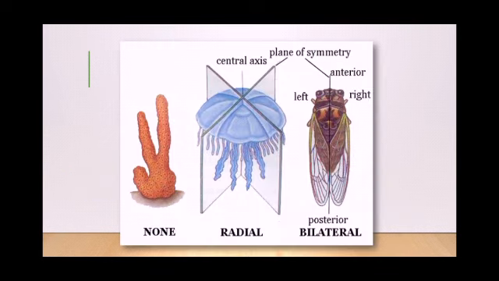So, this is a picture depicting how symmetry is used to classify organisms. You can see the sponges, they cannot be divided into any halves. But in case of radial symmetry, you can see that the body is symmetric, and so it can be divided by any number of planes. But in case of bilateral symmetry, only a single plane can divide them into two equal halves.